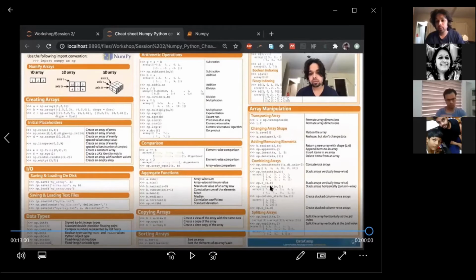All right, so that was a very, very quick introduction to NumPy. There are another couple of things that I want to talk about and show you before you guys work out the exercises. And for that, I'll share my screen once again.